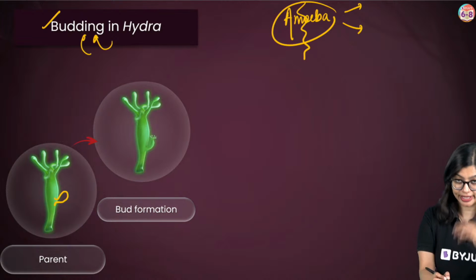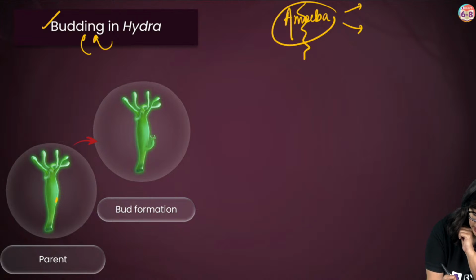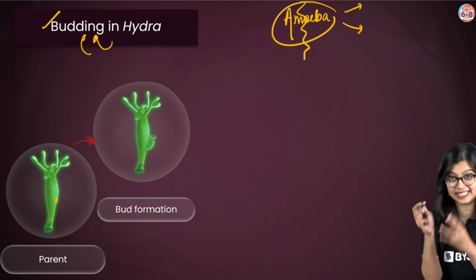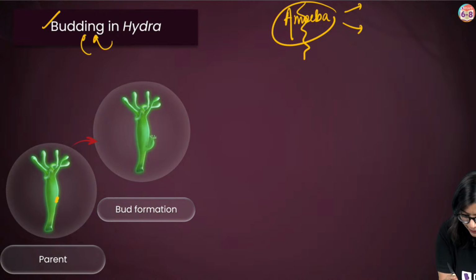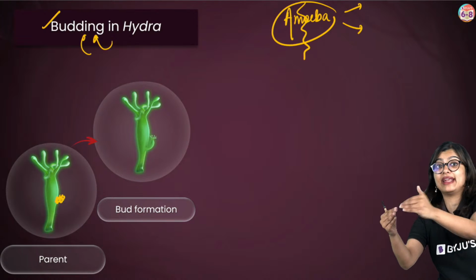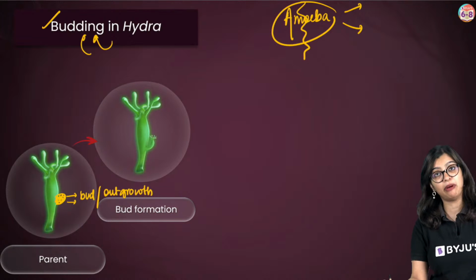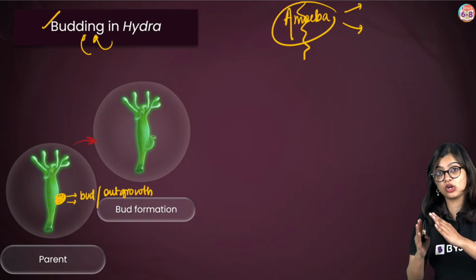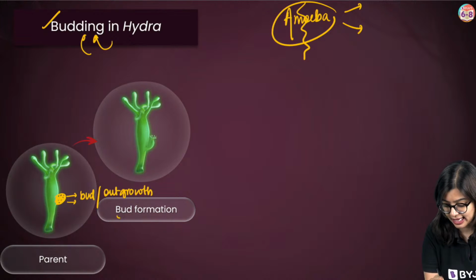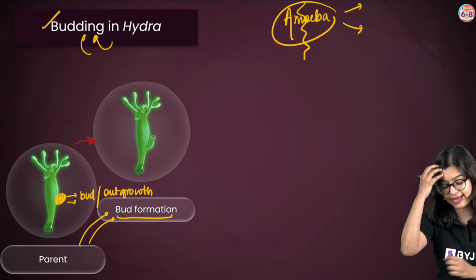In one part of the Hydra, some cells will rapidly start to grow outside the body, which is why we call this an outgrowth, or a bud.